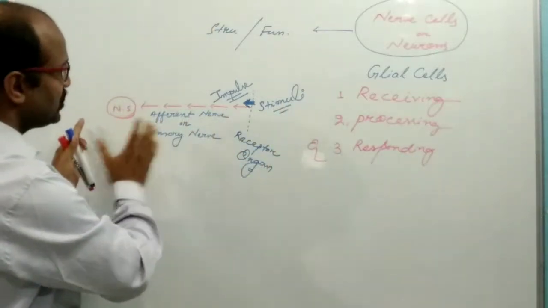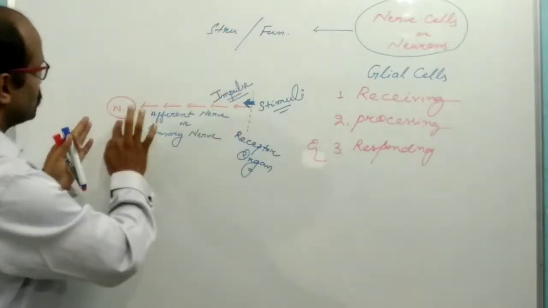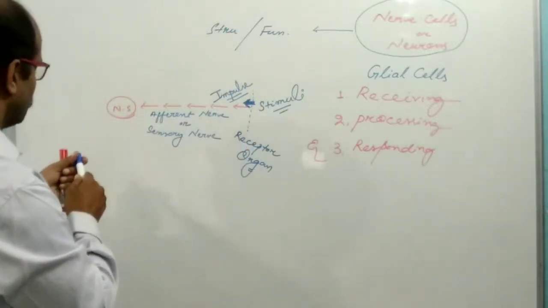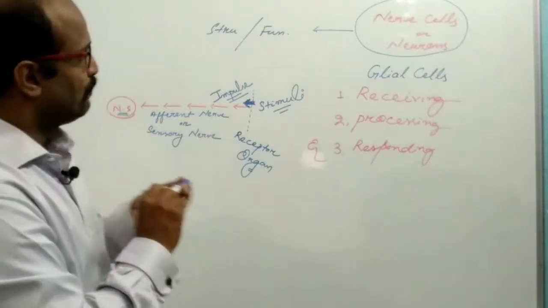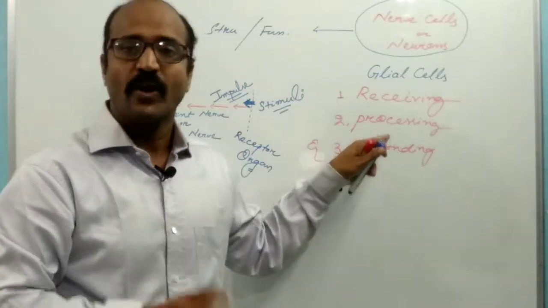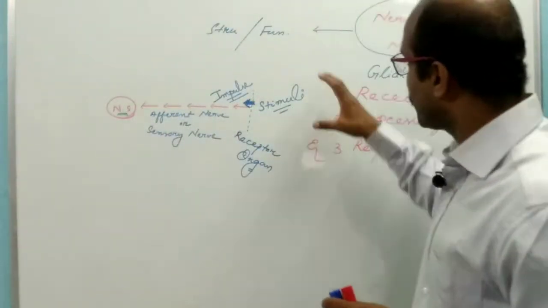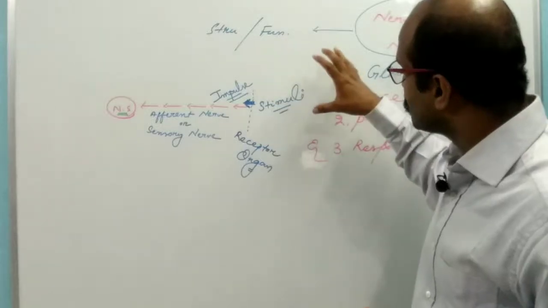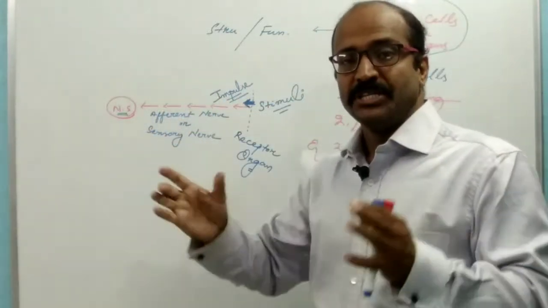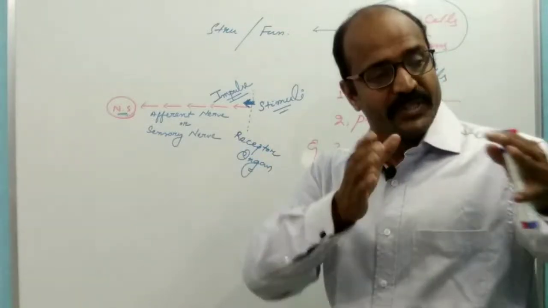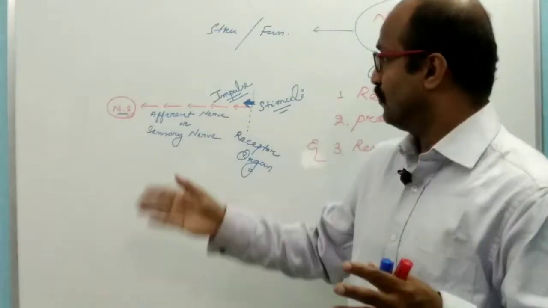After the impulse reaches the nervous system, here the central nervous system, the processing takes place. What is the meaning of processing? Whatever information, impulse or stimuli is collected by the nervous system is compared with past information that was stored before.